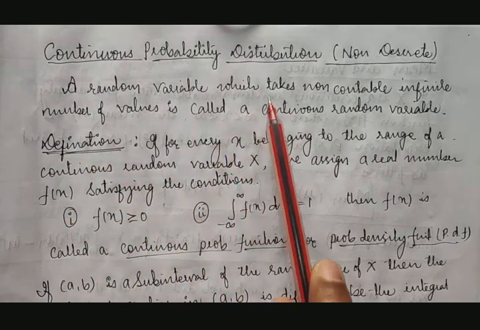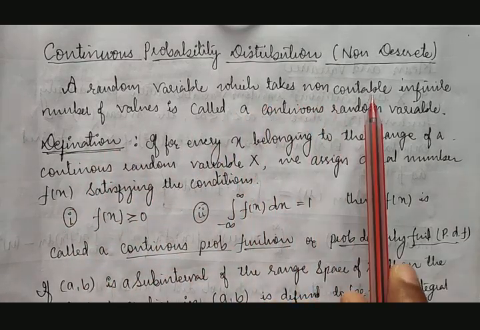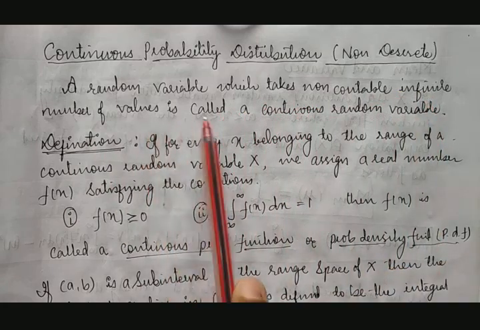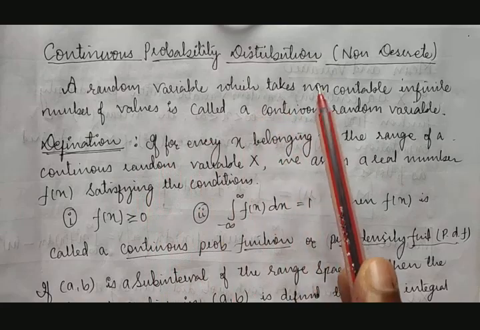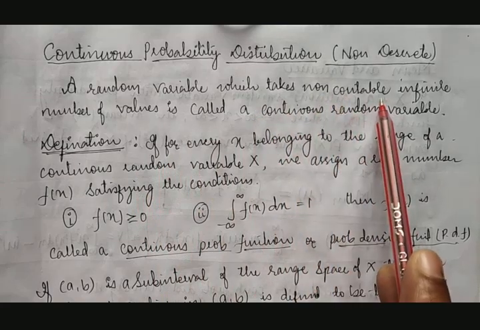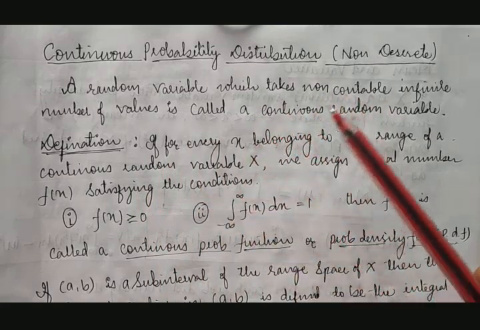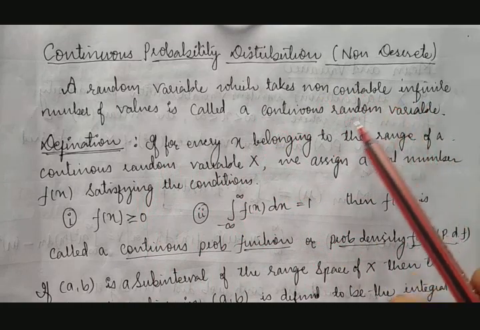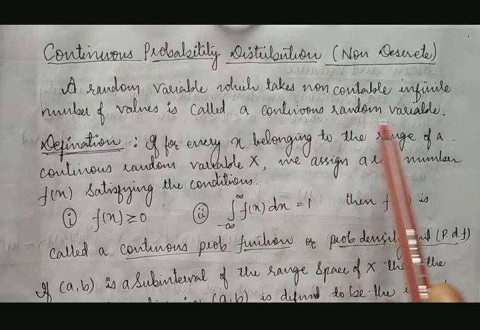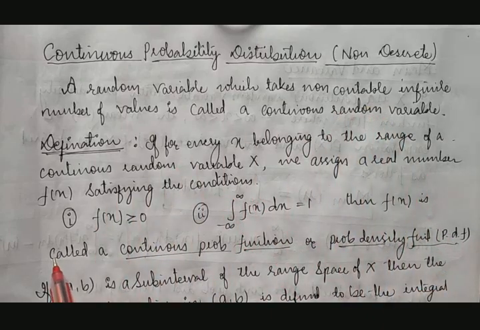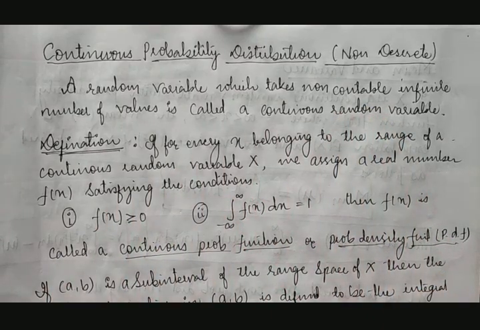A random variable which takes a non-countable infinite number of values is called a continuous random variable. Non-countable means what? Infinite numbers which cannot be counted, but which can be measured. So measurable things are nothing but continuous random variables here.